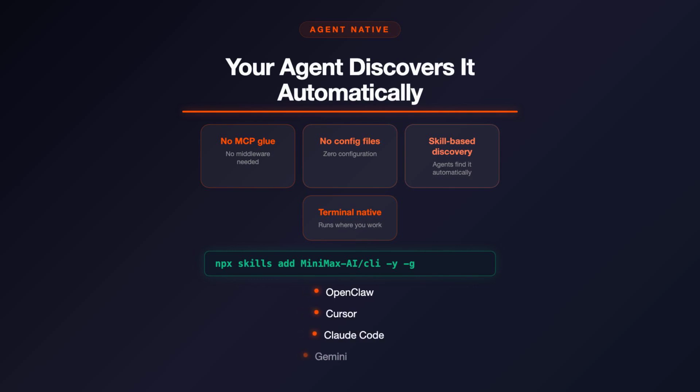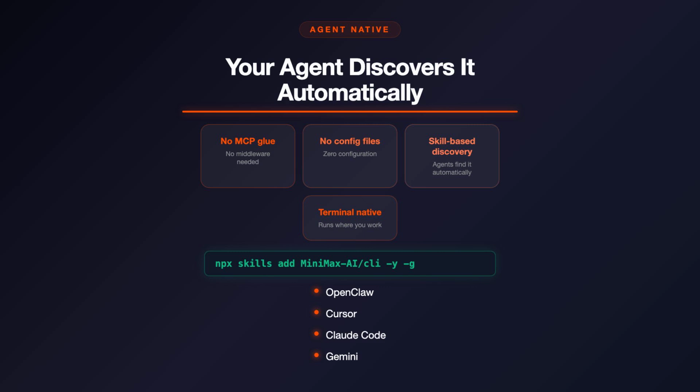The real power is in agent integration. MMX-CLI ships as a native skill for AI coding agents. Your agent discovers MMX commands automatically through the skills system. No configuration files to edit. No environment variables to juggle. No MCP server to run in the background.